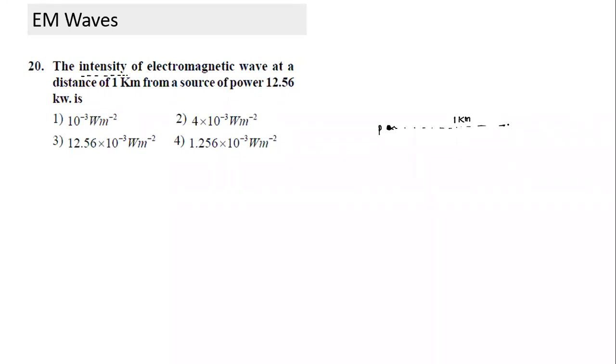If I have a unit area, intensity is power by area. At points which are at a distance of 1 kilometer, it will be the same. And what would that intensity be? Energy crossing per unit area per unit time. You should understand where the formula comes from, and there's no need to memorize this formula. Intensity is P divided by 4 pi r square.